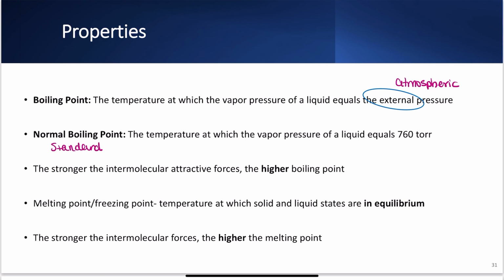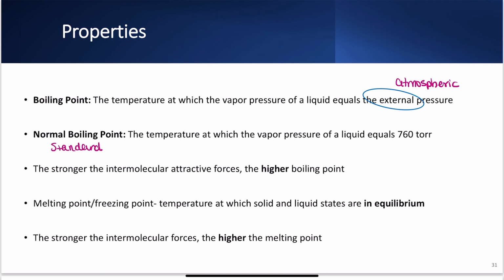If you look up barometric pressure, it's represented for us in inches of mercury, which you guys should be able to convert easily with the conversion factors. But that's where the normal boiling point comes from, because we have to have a standardization. So with that in mind, it shouldn't surprise you that the stronger the IMFs, the higher the boiling point. We've already talked about that a little bit, right? Also, the stronger the IMFs, the higher the melting point.